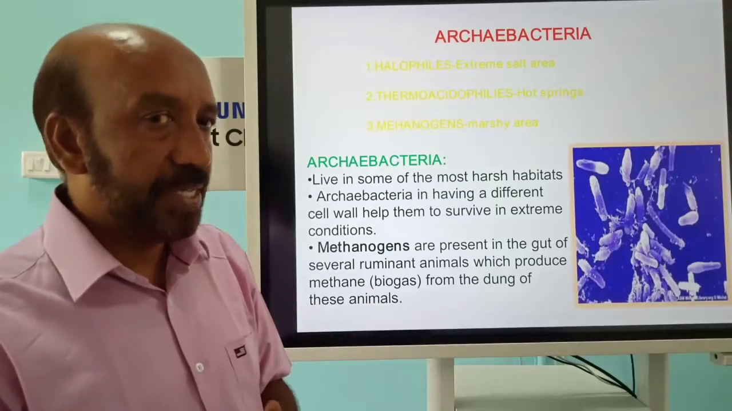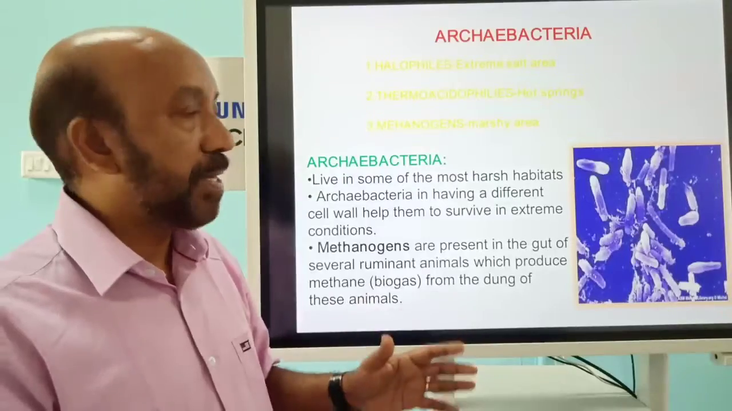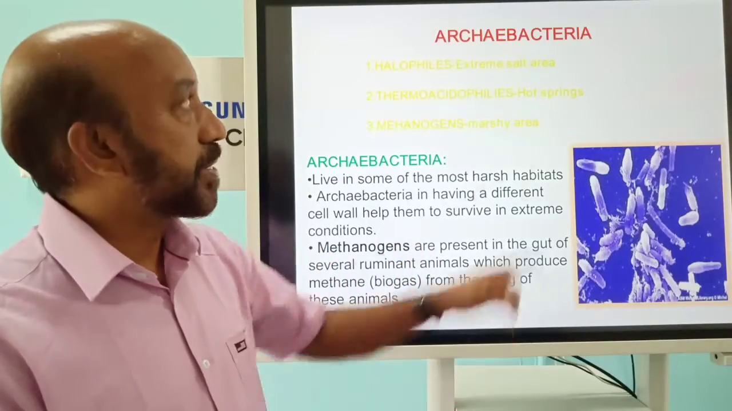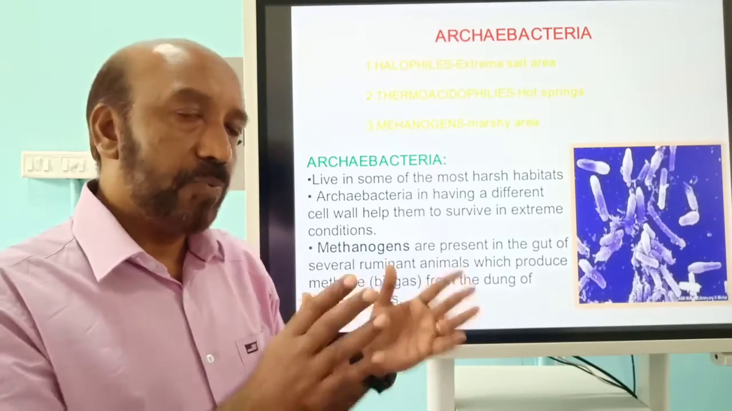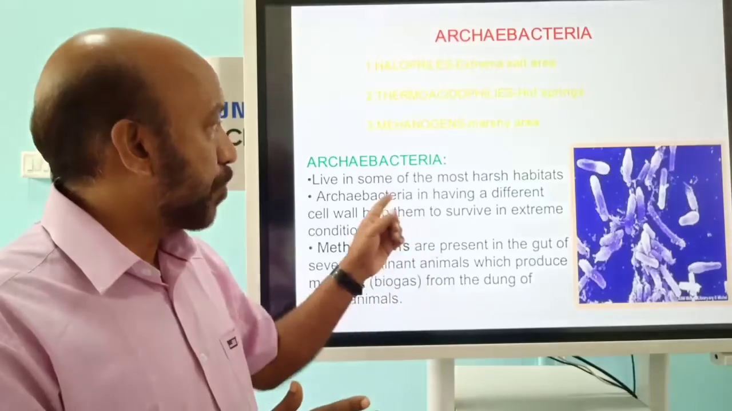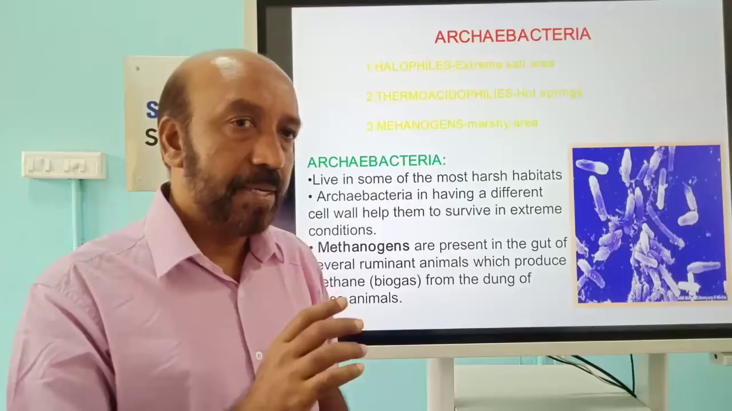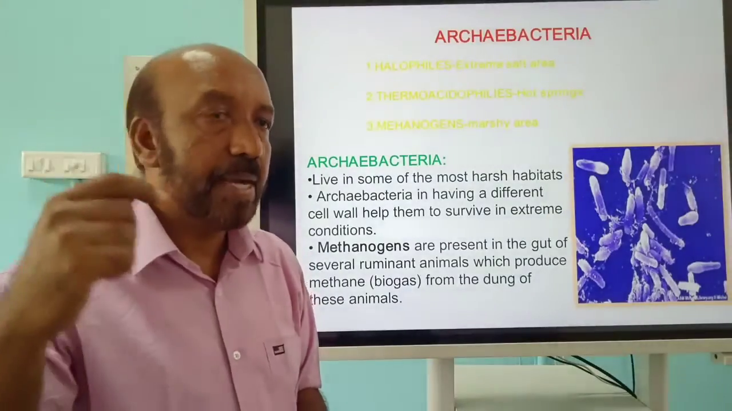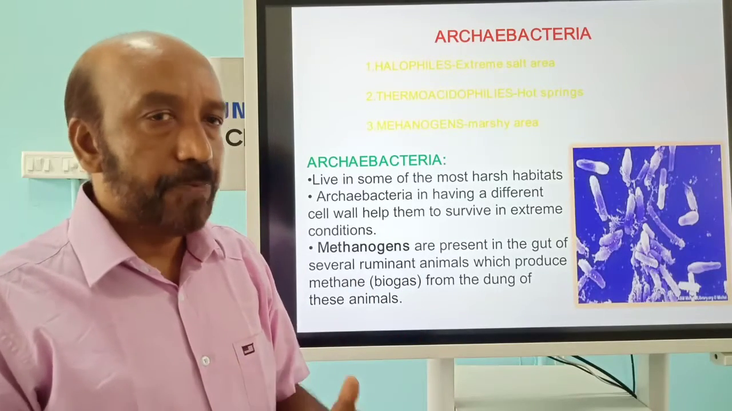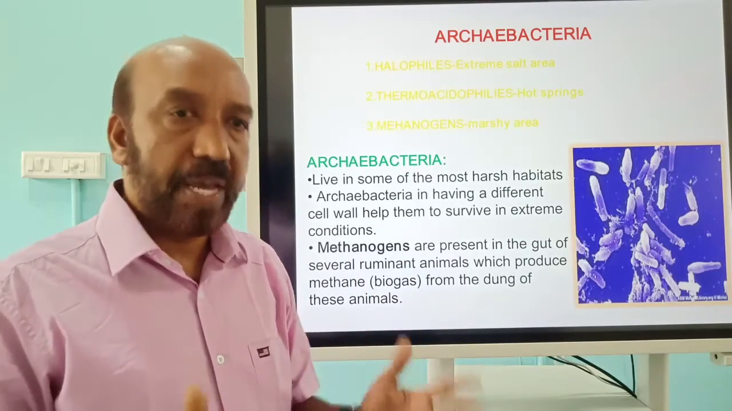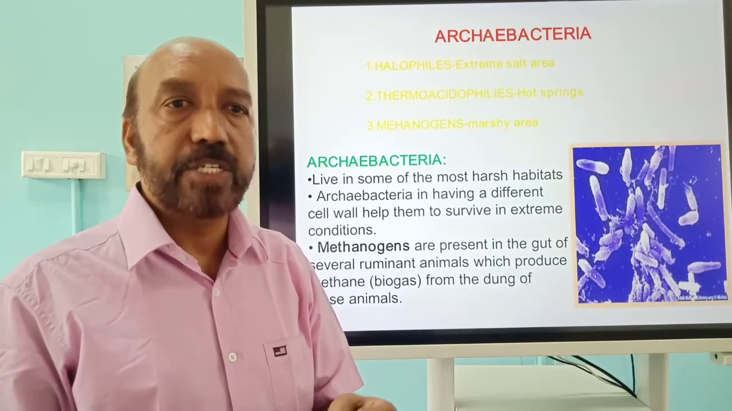What are the features we can see here? These organisms live mostly in harsh habitats, where other organisms generally cannot live. Then what makes them able to live there? It is because of a special type of cell wall that helps them live in special conditions, which are high temperature, high acidity, salty conditions and anaerobic conditions. You must have heard of the biogas plant, where we use cow dung as the raw material for the generation of biogas.